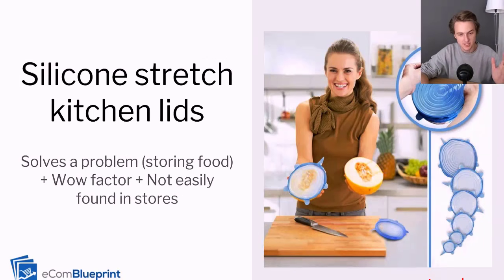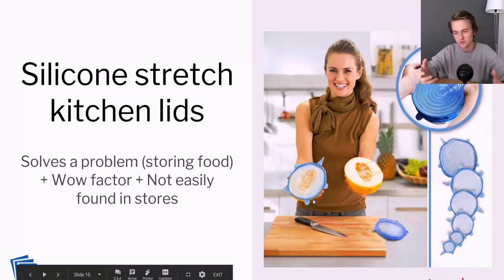Now, another example, silicone stretch kitchen lids. So this was a very successful product. It is still very successful to this day. And so once again, solves a problem. It's a convenient solution for storing food. It's like a stretch lid basically that you can just stretch on top of anything to basically close any Tupperware. You can cover any plate. You can cover half of a melon apparently.